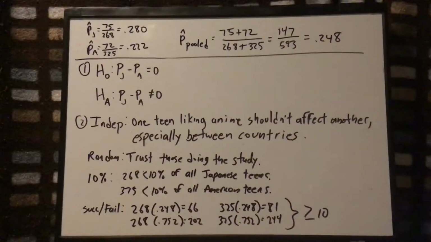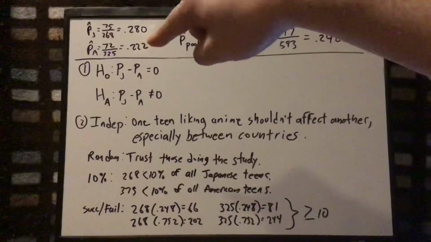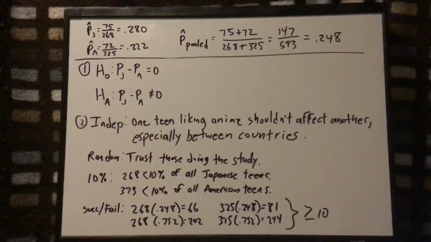So here, in the upper corner, I used the success numbers to find the proportions. So basically, 28% of Japanese teens liked anime, where only 22.2% of American teens liked anime. This is a difference of 5.8%. Now, in order to work later in the problem, I need the pooled number.